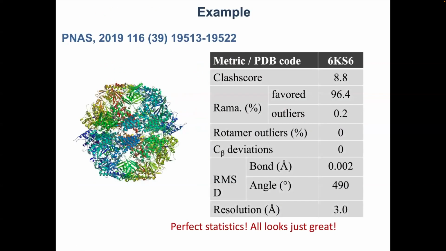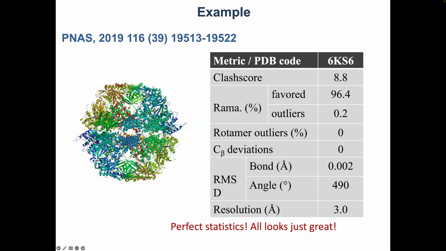Now, here's an illustration of this problem as a whole that happens in our field these days. So basically what we're looking at is PNAS Structures 2019, right? It's published there, a high-profile journal, supposedly a very good structure, and indeed the Table 1 statistics is perfect, right?